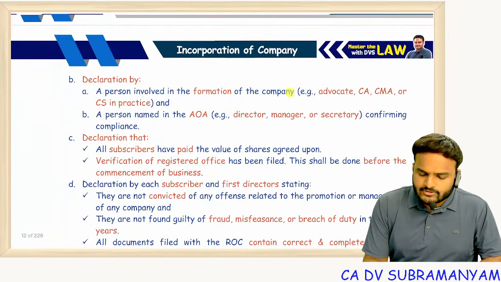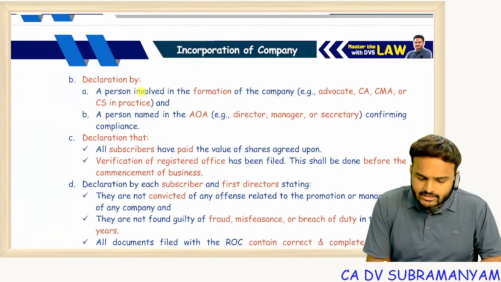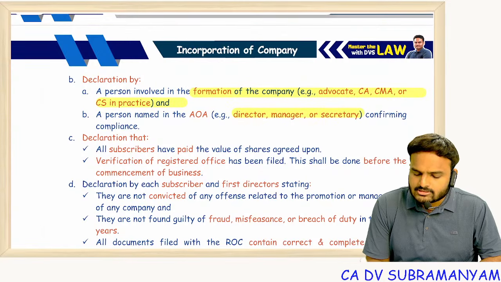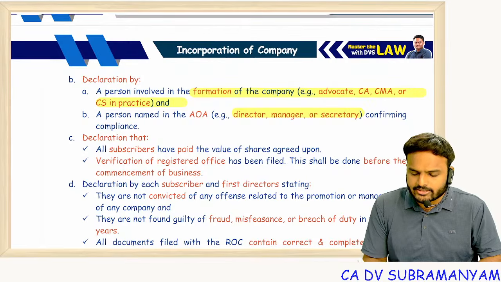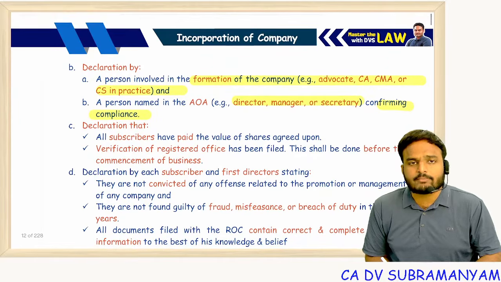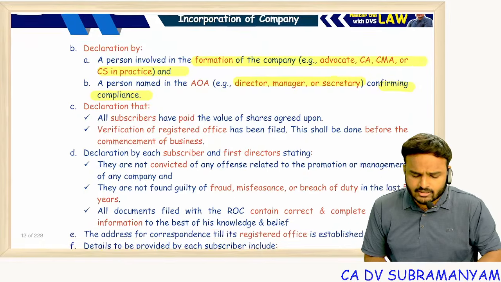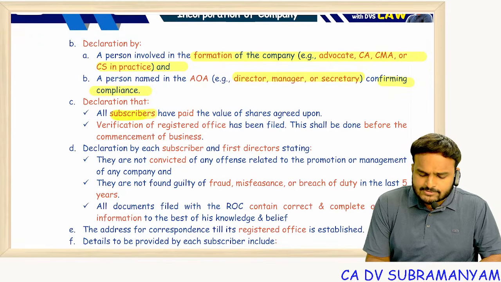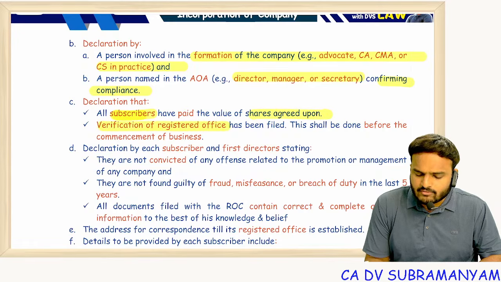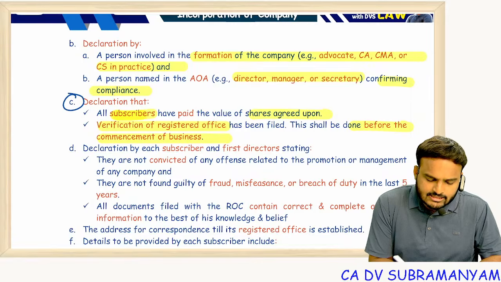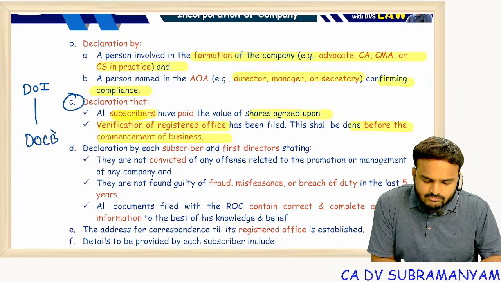Declaration by the professional, and declaration by the person who is engaged in the incorporation of the company, that is director or manager or secretary, confirming compliance. That means the proposed company's incorporation is as per the Companies Act 2013 and rules made thereunder. And declaration by all the subscribers that they have paid the value of the shares agreed upon. Verification of registered office has been filed. This shall be done before commencement of the business. See, this declaration should be filed after incorporation but before commencement of the business.